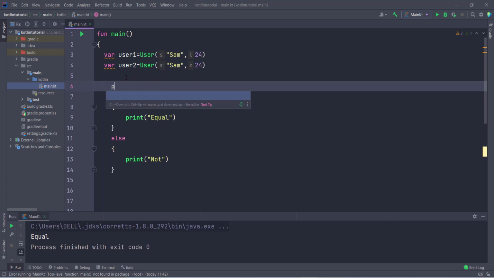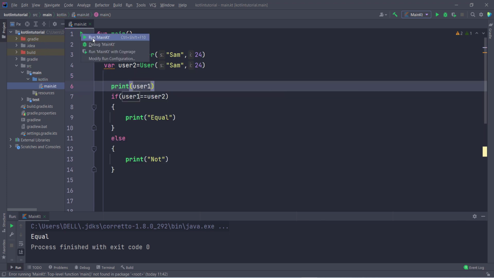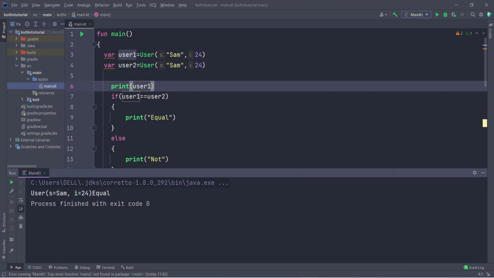Now if I try to print the value of user1 and run this program, you can see I get the output User(name=Sam, age=24), and I get the output equal. So hope you understand what is a data class in Android, what is a data class in Kotlin, and why we use the data class.